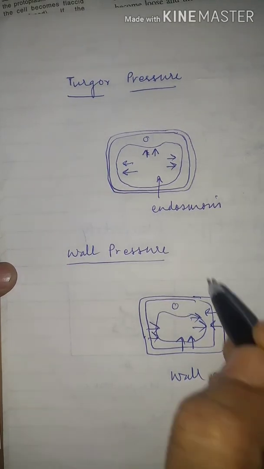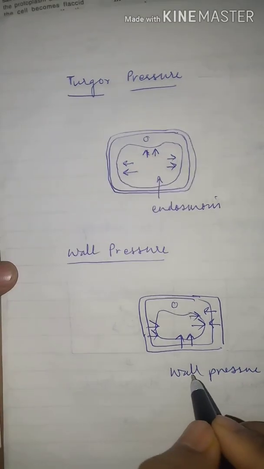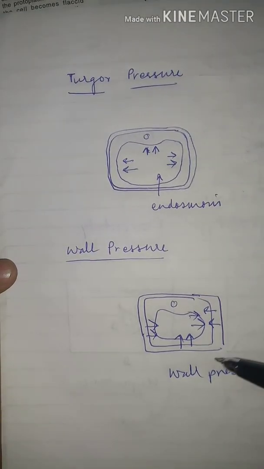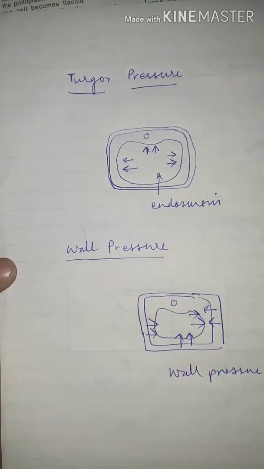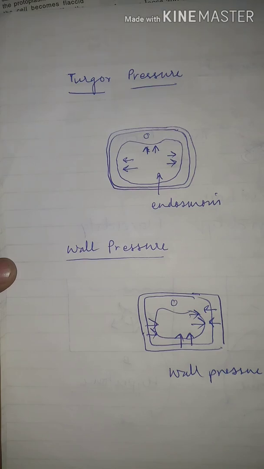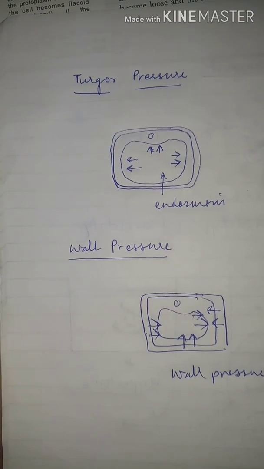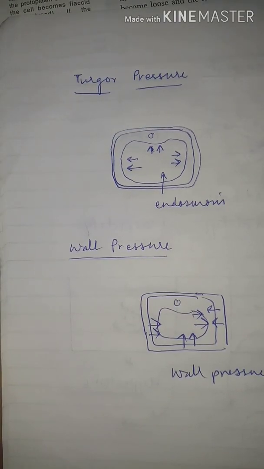When the turgor pressure exceeds the wall pressure, the cell bursts. Clear all of you? When the turgor pressure is higher than the wall pressure, then the cell bursts. Clear?